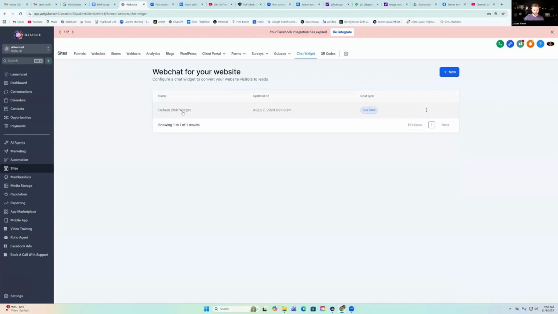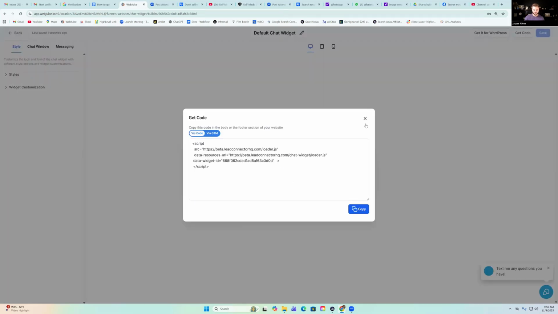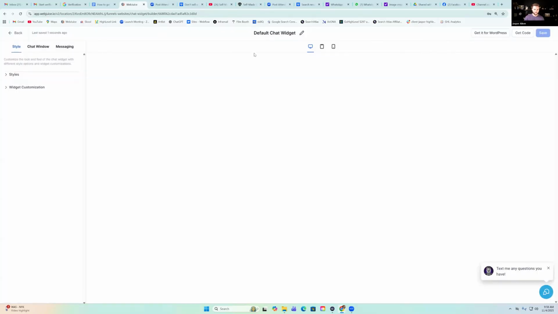Every chat widget you create you can customize the look of it, how you want it to look. And then same thing, all of these have like the get code button up here that you can go copy the code. And so now all the leads who message through the chat widget, even though it's on a Lovable site, for example, will still flow through Go High Level and be collected as a contact there. So anyway, that's how you integrate non-high level sites with high level. And so everything is still seamless. All the automations still trigger off like normal, even though these lead captures aren't on a native Go High Level site.